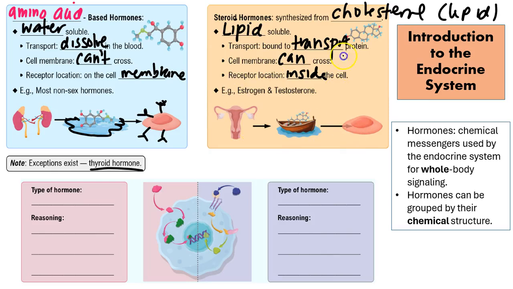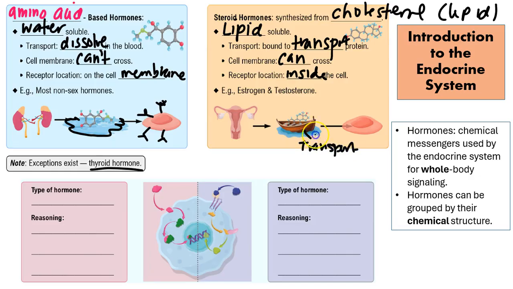So again, some examples will be like estrogen, which is what we have here. That is going to be a steroid hormone that is, again, synthesized from cholesterol. We also can be talking about testosterone. But here we have some ovaries that are going to release estrogen. We actually have a uterus here and a reproductive system of a female that's going to release estrogen. And we also see our estrogen in this little boat. And so that boat will be like our transport protein.